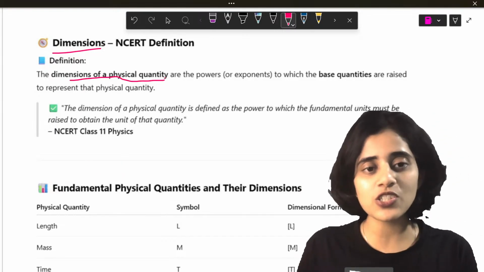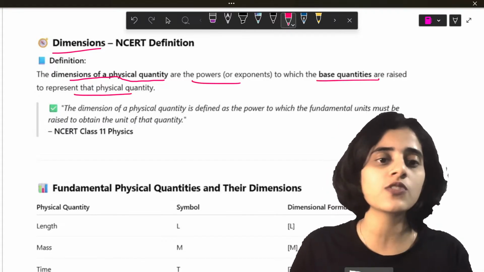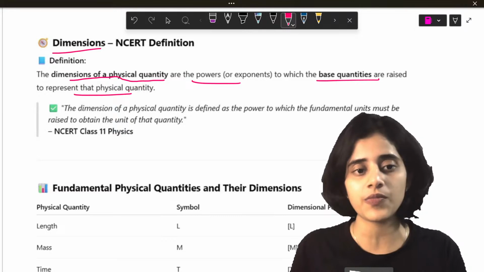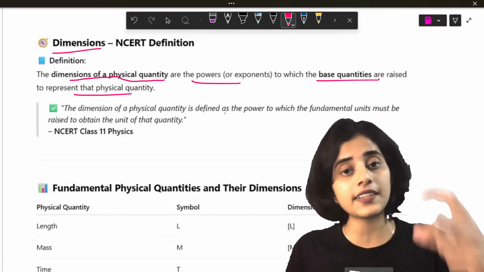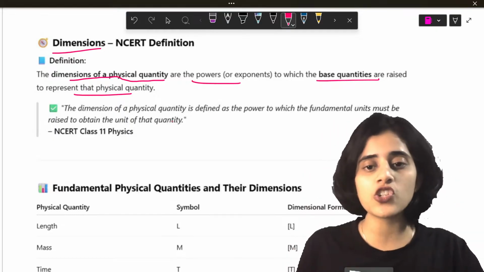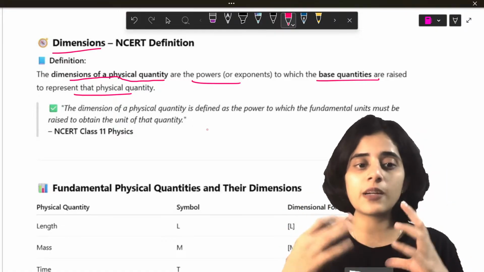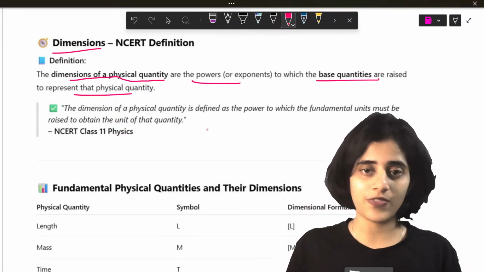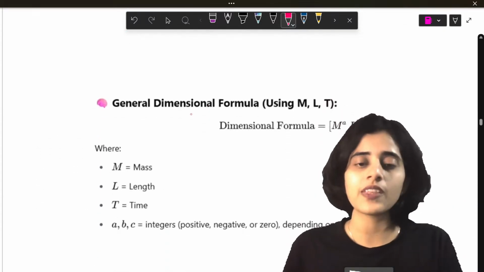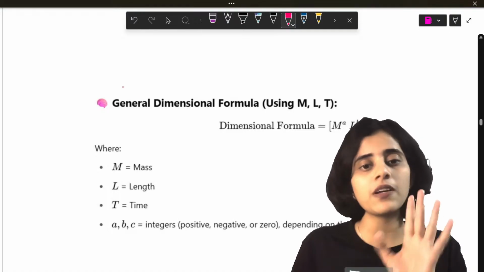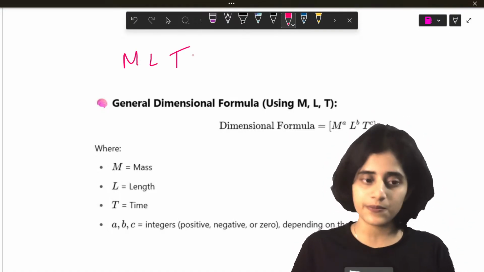The dimensions of a physical quantity are the powers to which the base quantities are raised to represent that physical quantity. So here I've put the exact NCERT definition for those of you who want to learn it from the PU perspective. So the dimension is basically defined as the power to which a fundamental unit has to be raised. So you might have been wondering, what is this saying? So I'll show you an example. The basic dimension physical quantities are mass, length, and time.